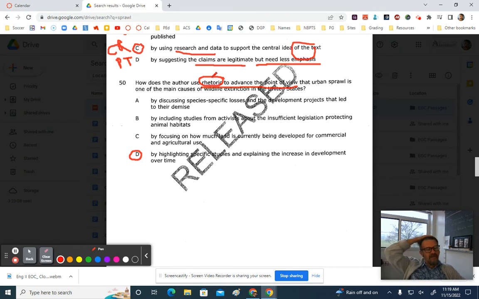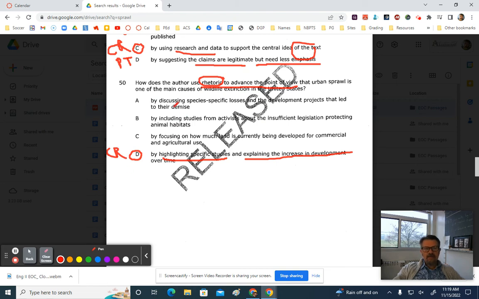Like all of the things that we talk about on the literary terms list, anything from personification to similes and things like that. But also in this case, using facts and statistics and articles. All right, so it says, by highlighting specific studies and explaining the increase in development over time. All of that checks out. He does highlight specific studies. He does explain the increase in development over time. So that's going to be our correct answer.